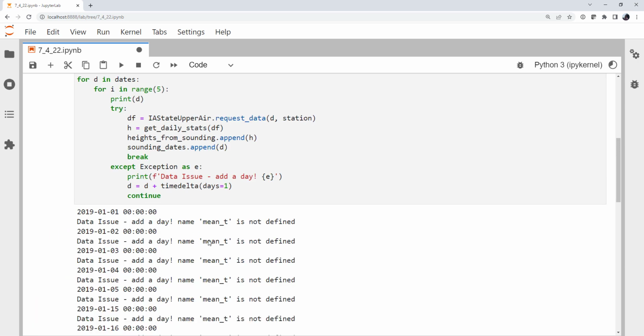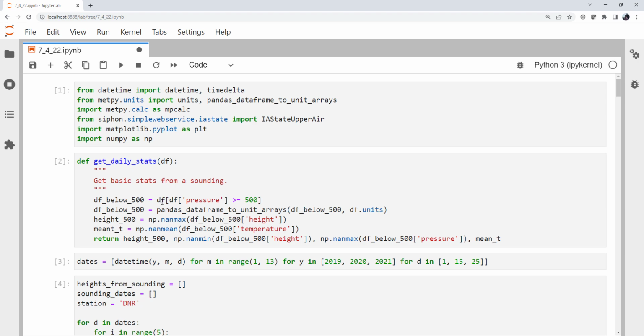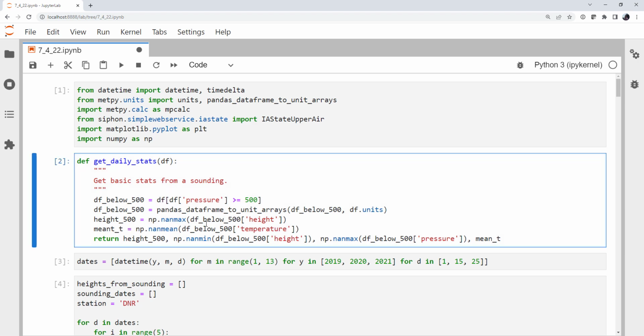So if we run that, we see we've got an issue. Mean t is not defined. So I'm going to interrupt. And we go back up and look and say, well, why is mean t not defined? It's because we had a typo here.